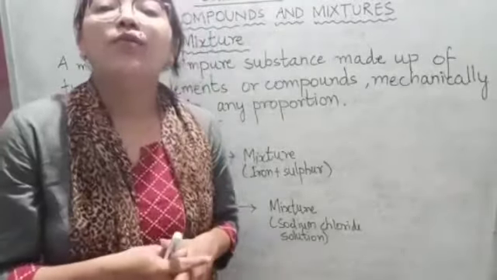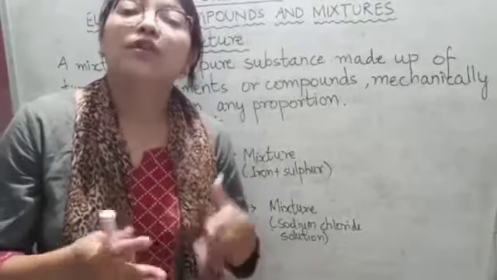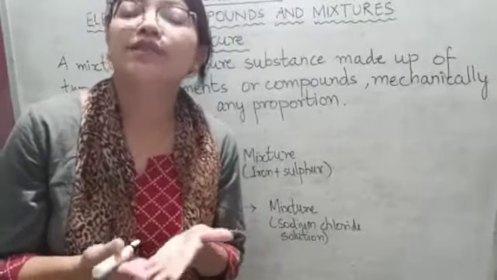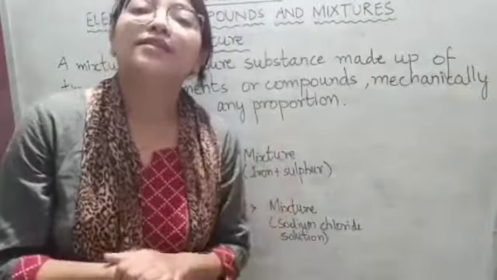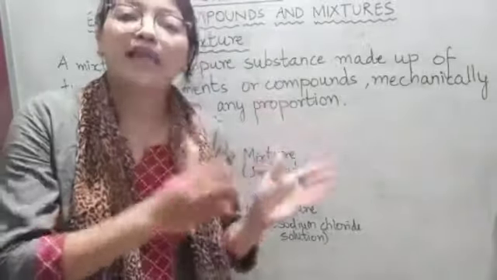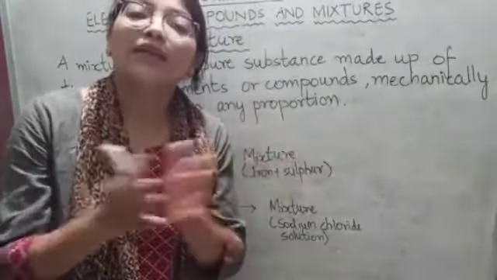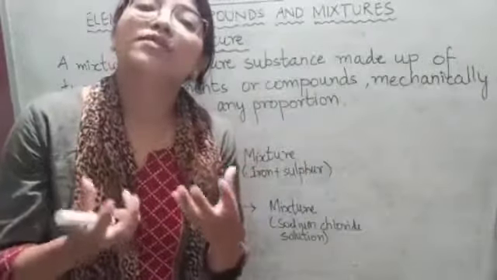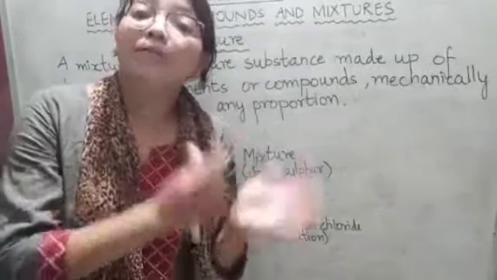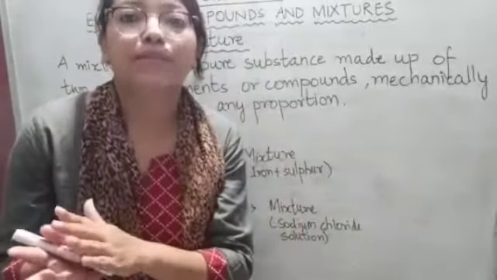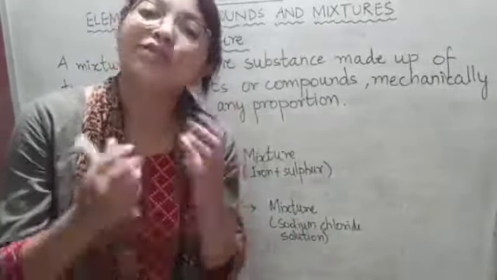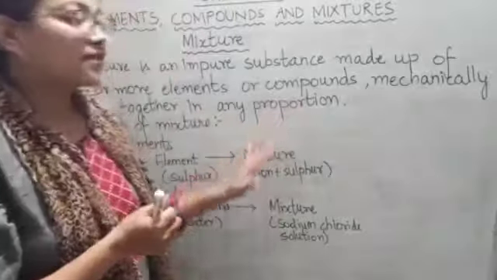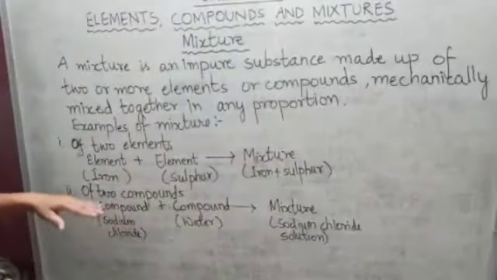Okay. Now, we are going to discuss how different types of mixtures are formed. First, let us discuss the example of two elements. When an element is mixed with another element, then it forms a mixture. When a compound is mixed with another compound, then it forms a mixture. Okay, so let us see the examples here.